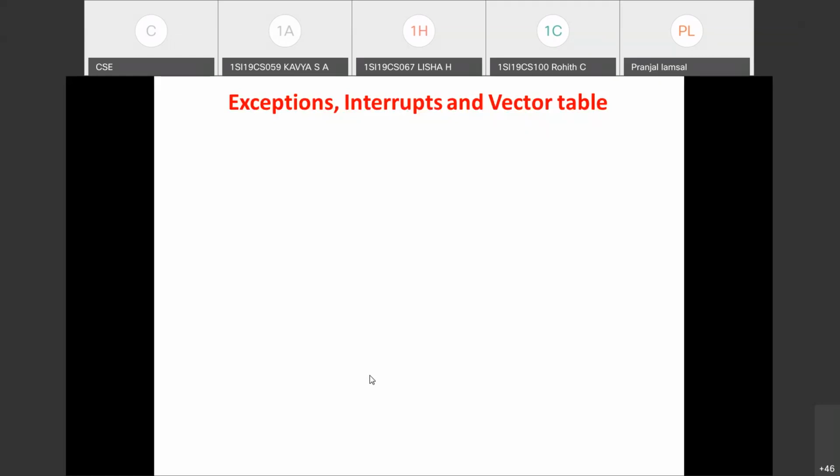Okay. Coming to the next topic, this is the last topic we are going to discuss in this unit. This will complete your first unit: exceptions, interrupts, and vector table. Three small topics we have left out: core extensions, that is in addition to the processor core, meaning the other chips that are required; the ARM processor family; and the LPC2148 microcontroller architectural features we have to discuss. So that will complete your unit 1. At this point, you can say unit 1 we have completed with this last topic.